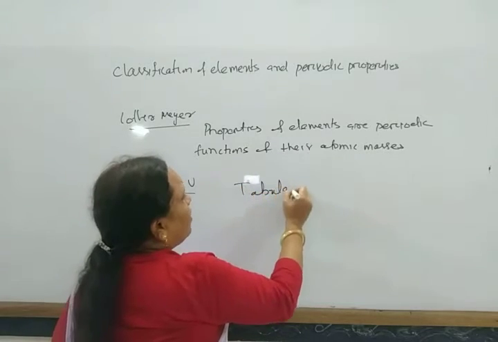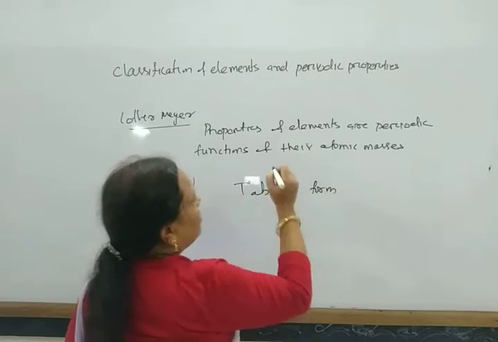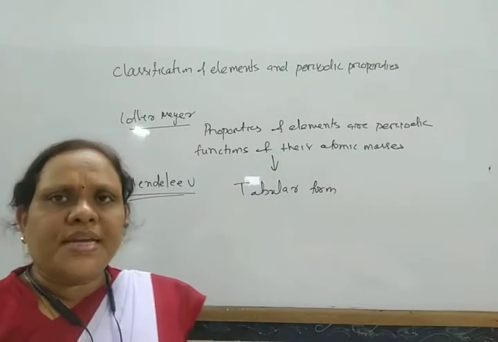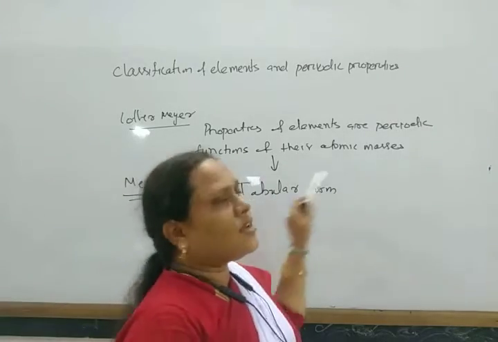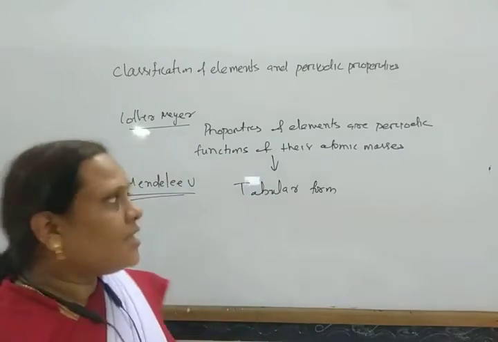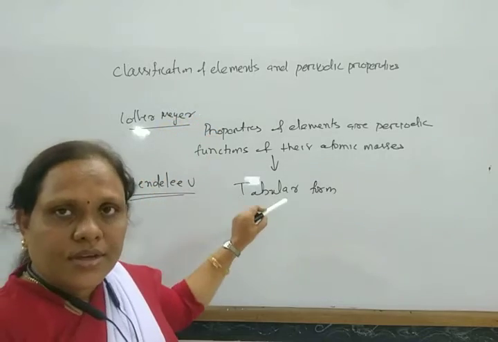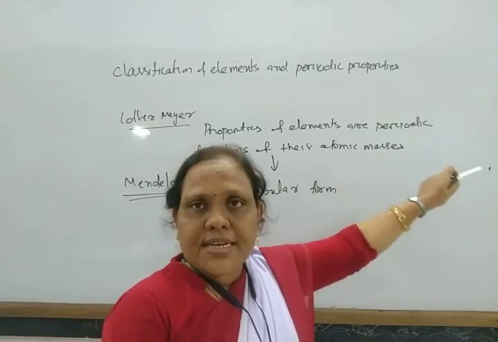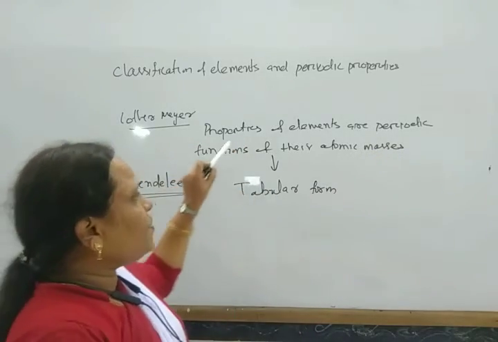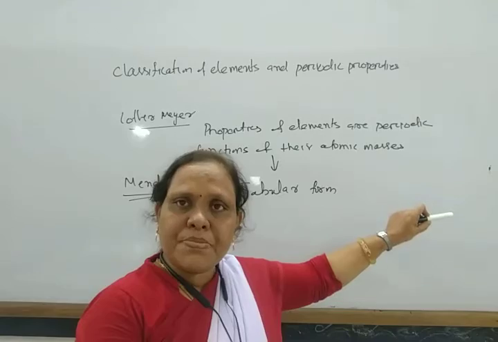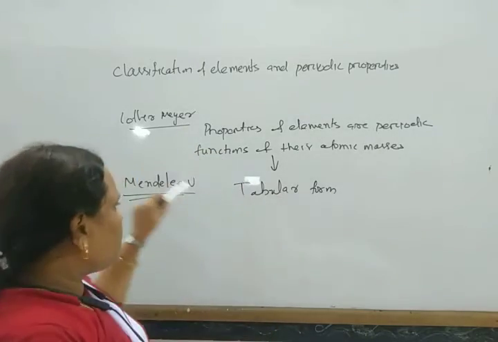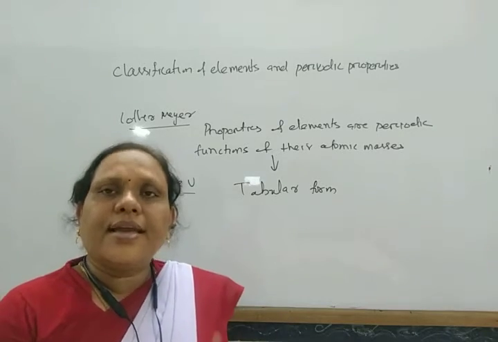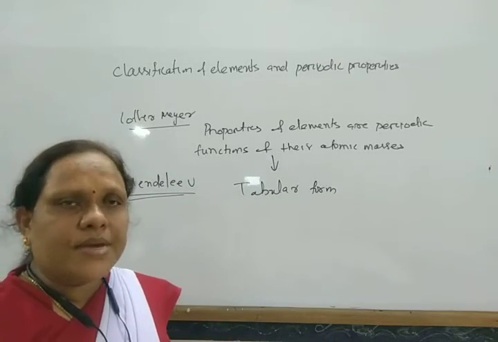He arranged all these elements in tabular form, governed by the rule that the physical and chemical properties of the elements are periodic functions of their atomic masses. From Lothar Meyer he found this clue, and from that he arranged all the elements in tabular form in the increasing order of their atomic masses.